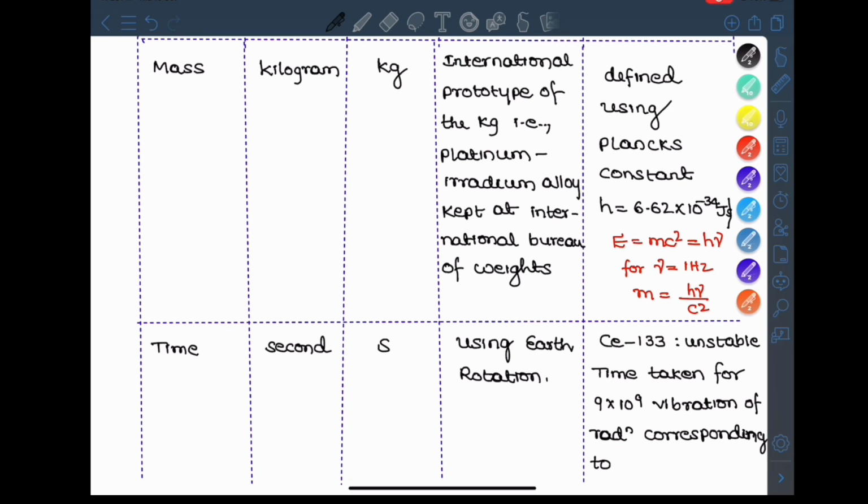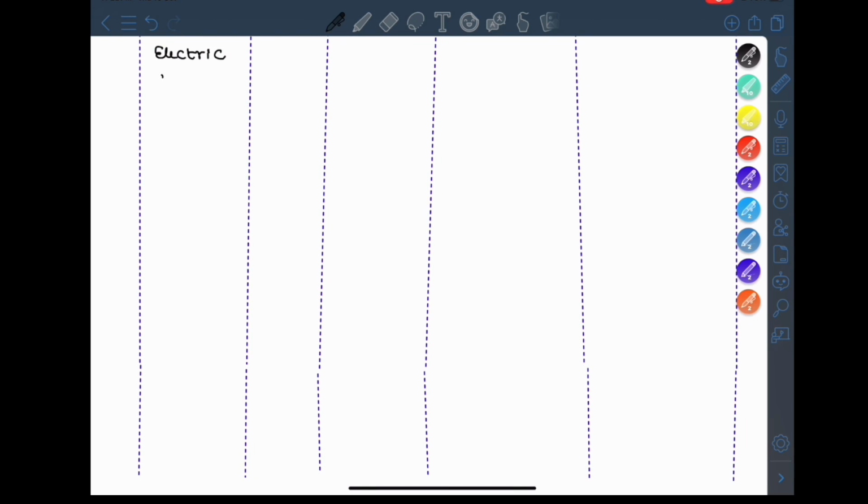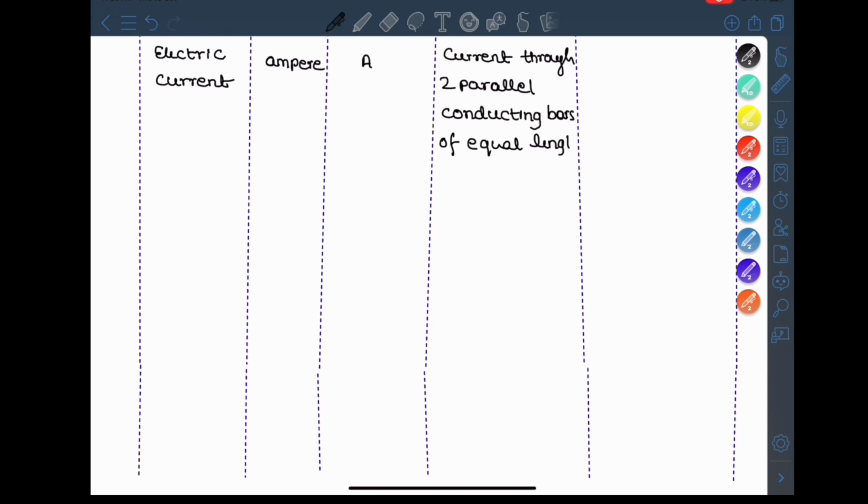The next thing is ampere, that is the fundamental unit of electric current. The old definition of ampere is as follows: current through 2 parallel conducting bars of equal length spaced 1 meter apart, with diameters very much smaller than length, is called 1 ampere if the force per unit length of the bar is 2 into 10 to the power minus 7 Newton per meter.